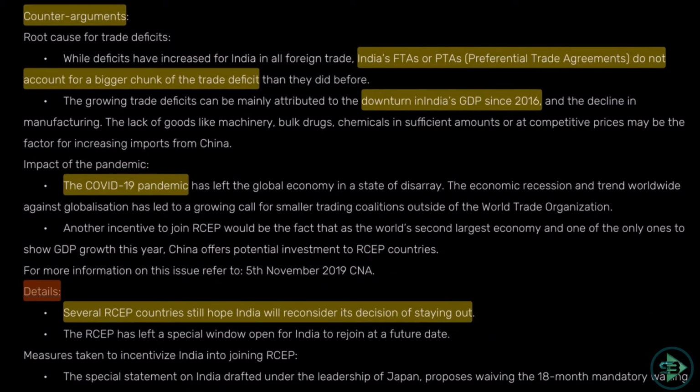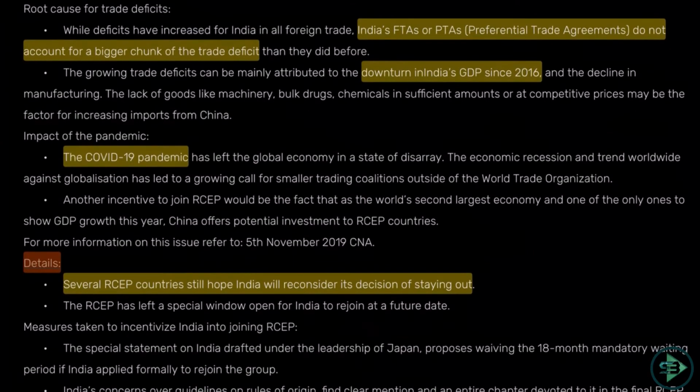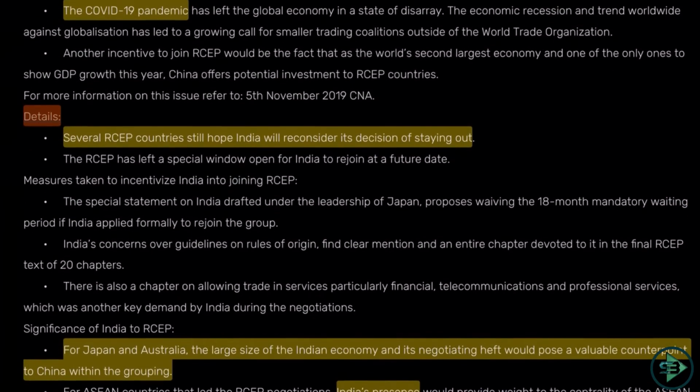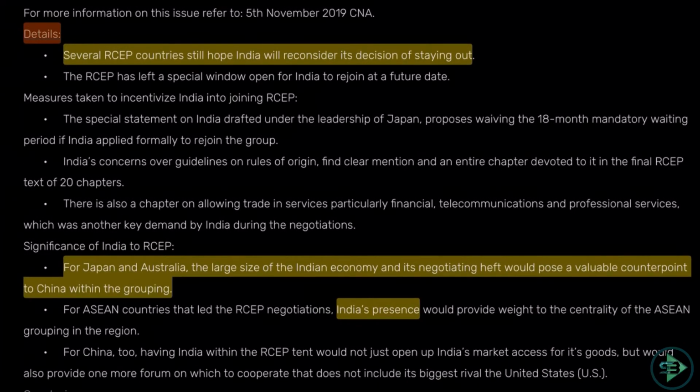Okay, what are other countries saying? The other countries want India to reconsider this decision of staying out of RCEP, because they want a power to balance China as well. China will be the country having the largest population in RCEP, so they want a country that can challenge China. So they want India to be part of RCEP. India's presence would make RCEP a successful organization.